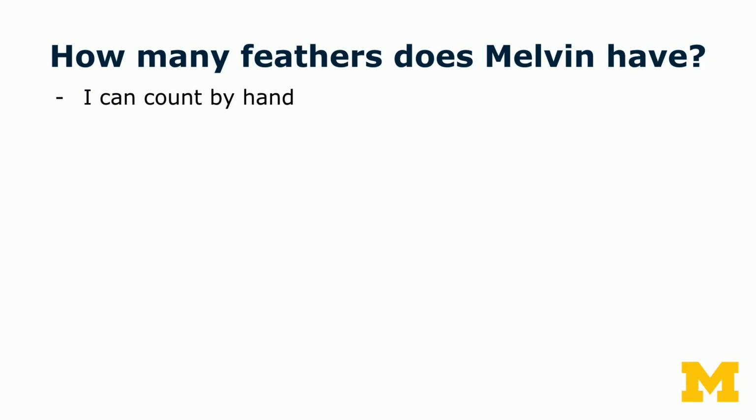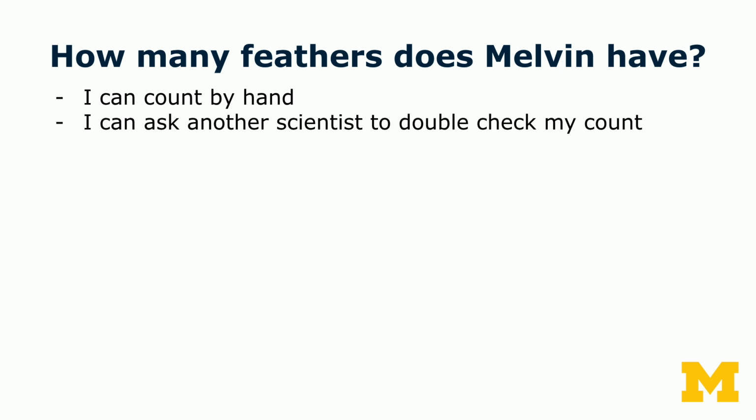So I could sit by hand and count all of his feathers, and maybe I am not that confident in my answer because there's a lot of them. So maybe I enlist another scientist to double check my count. And together we might agree that he has 11,490 feathers, perhaps.